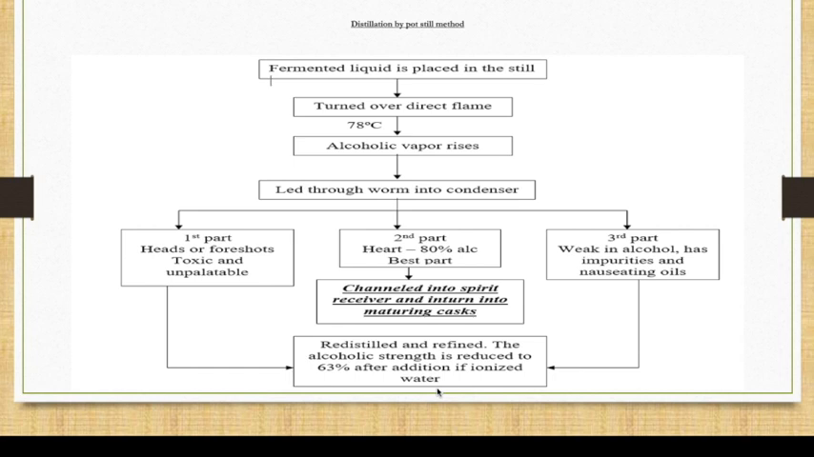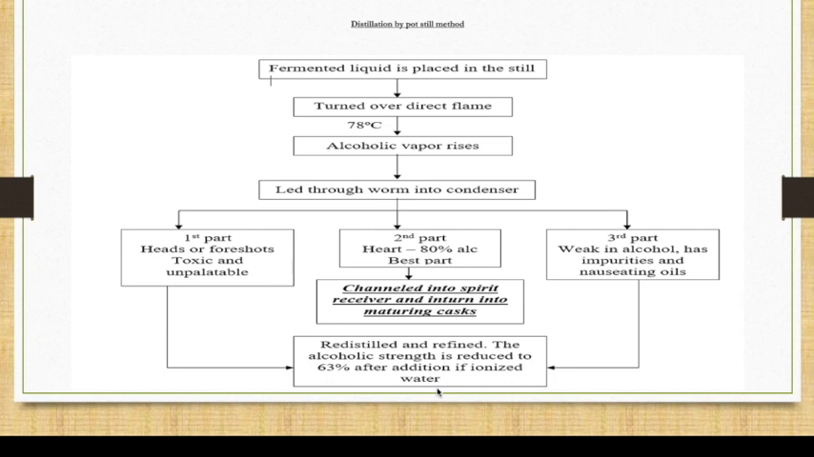The second part is the best part of the alcohol, with 80% alcohol. It can be used for consumption. The third one is a very weak part, and it has all the impurities. So what you do is, the first one has to be removed from the batch. You can't use it at all to consume. So that part is gone.